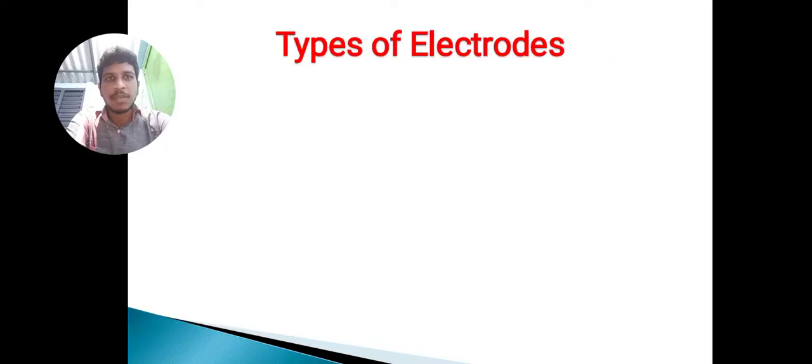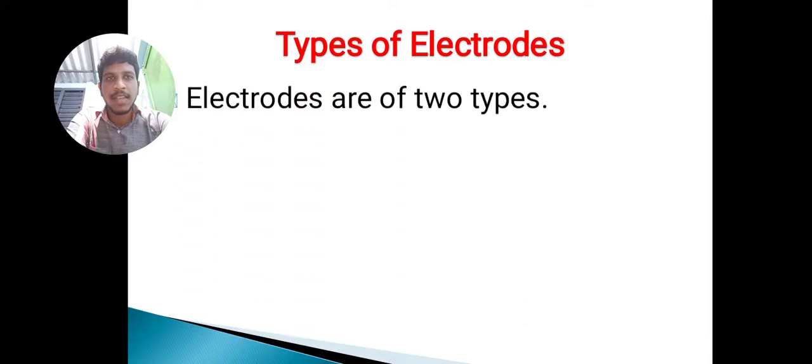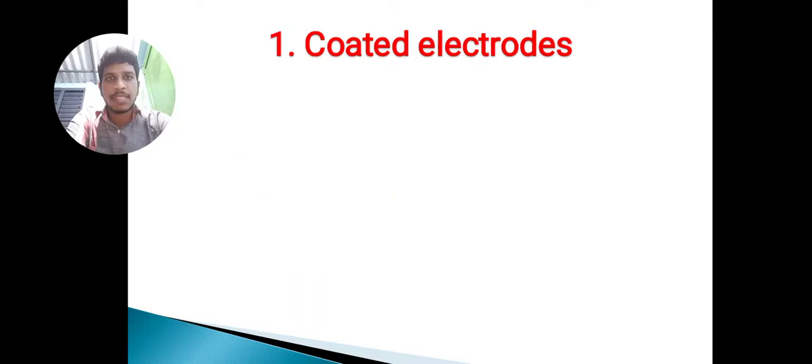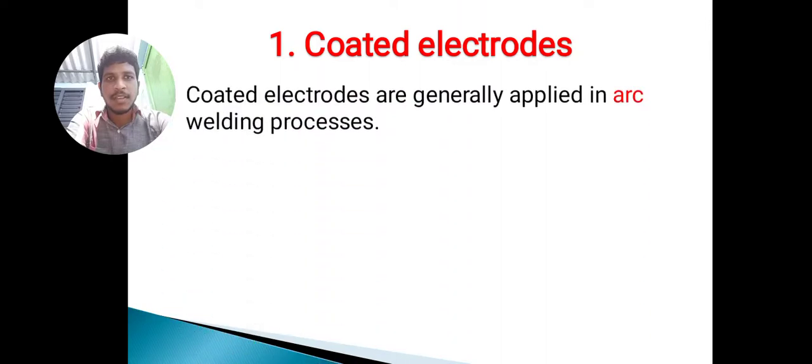Next, types of electrodes we are using in this. Electrodes are of two types: coated electrodes and bare electrodes. First of all, I am discussing coated electrodes. Coating means coating on a particular surface. The coated electrodes are generally applied in the arc welding process.